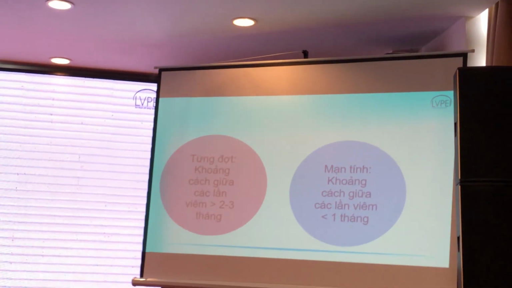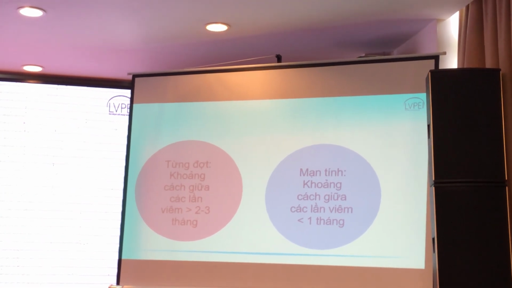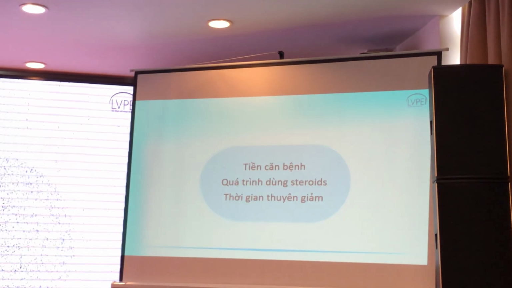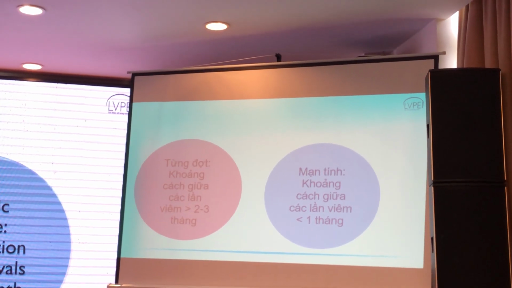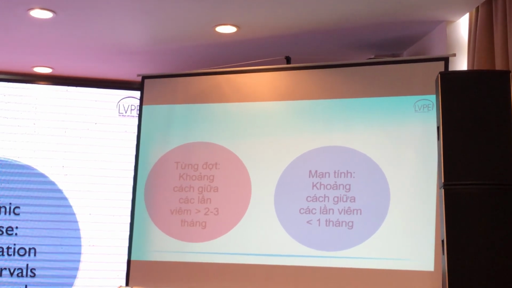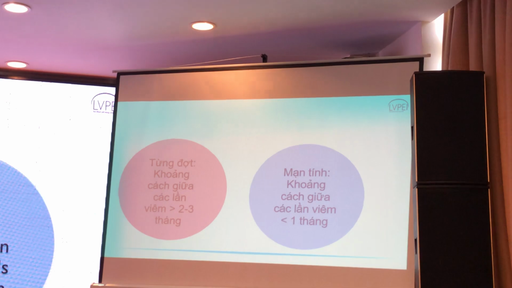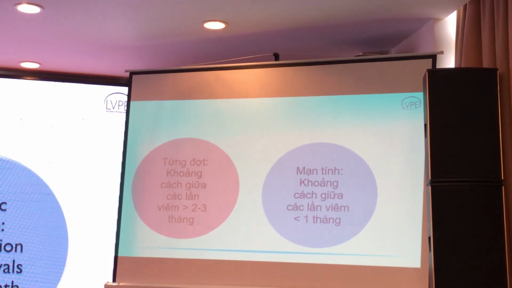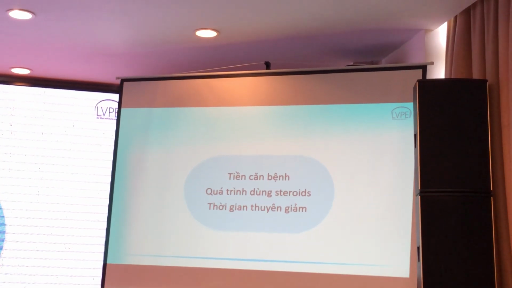So disease is considered intermittent if there is an inflammation-free period of at least 2 to 3 months after stopping the medications. And if this phenomenon does not occur, then the disease is considered chronic. So basically, within a month of stopping the medications, the patient comes back to you with a recurrent disease. Now, when a patient comes at the first visit, how do we establish if the disease is intermittent or chronic? This we can do based on the past history.